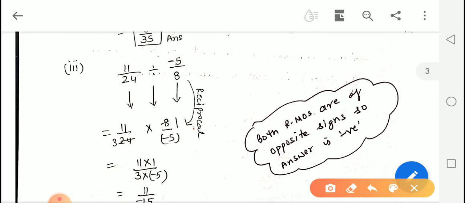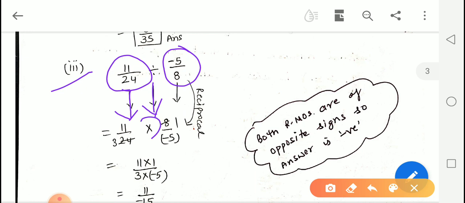In the similar manner, here is the third one. The first rational number is positive and the second rational number is negative. Again we will do the same steps. We will copy down the first rational number as it is, and this division sign is converted into a multiplication sign, and the number after the division sign, we will take the reciprocal of. Here, negative 5 upon 8, the reciprocal of this number is 8 upon negative 5.